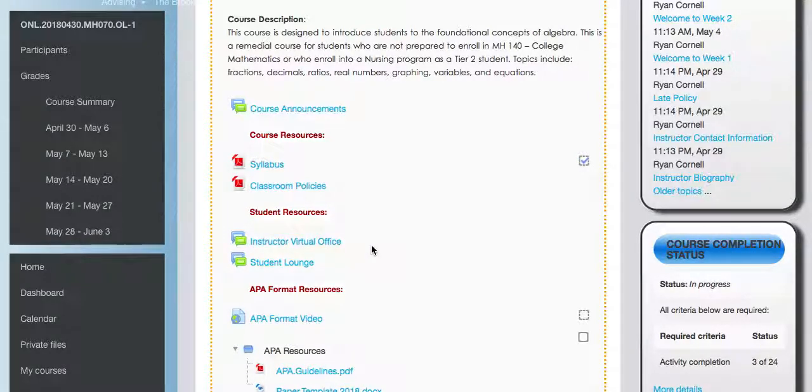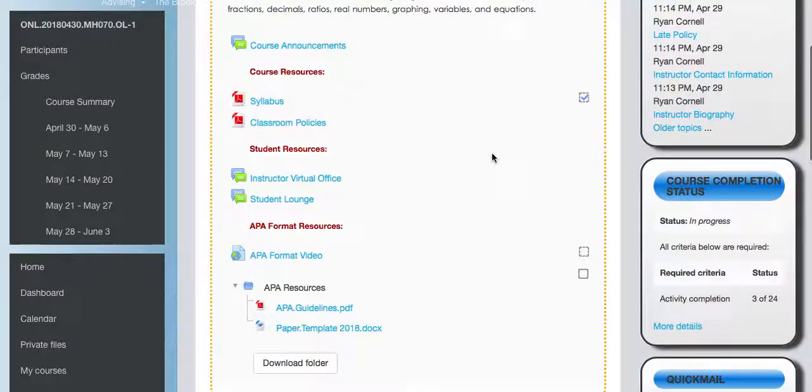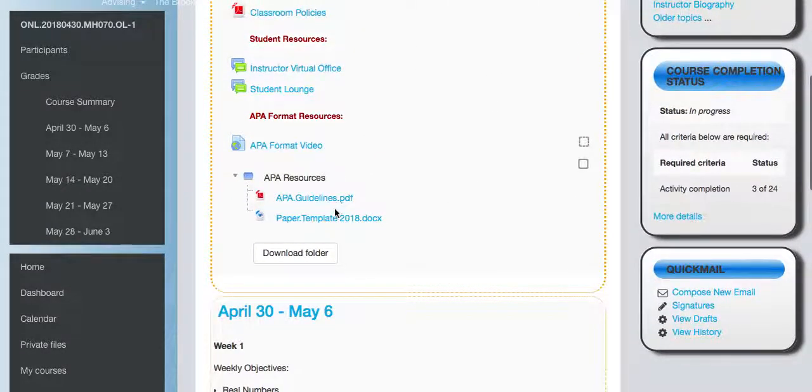If you go in there, it's a good place to ask general questions. Please email me, and you'll see my information inside the course announcements. If you have something that is grade related, you're not going to want to put it in there because it is a public forum, so obviously we can't discuss grades. You have the student lounge and some other important resources. We do a lot in this course with APA, since it is a math course there are some research assignments where that could be relevant.